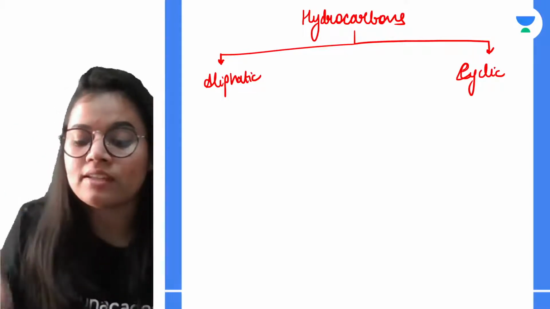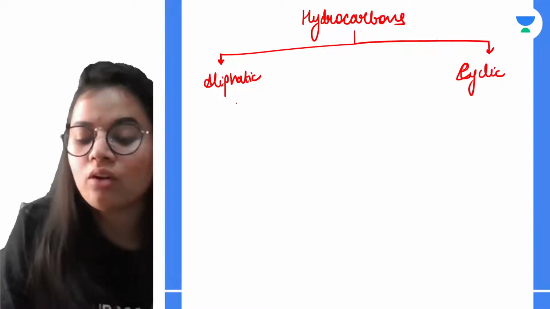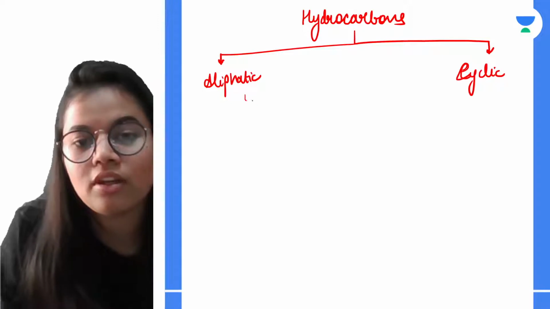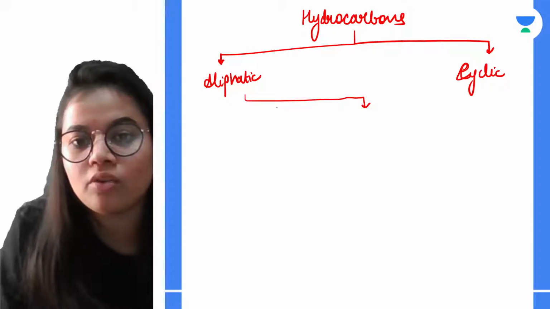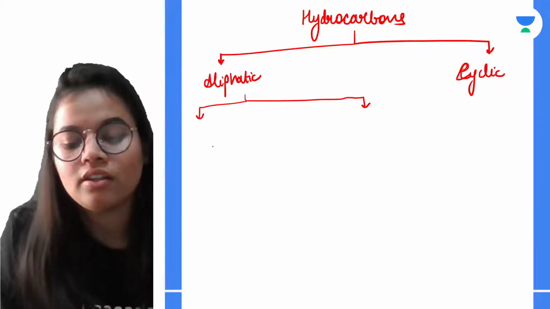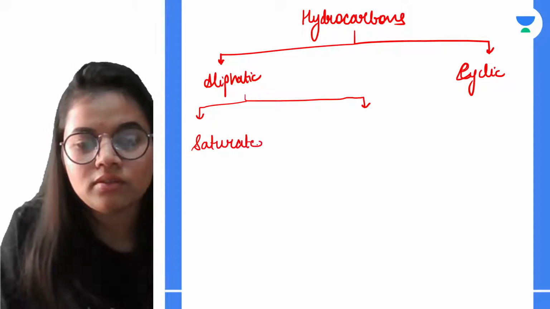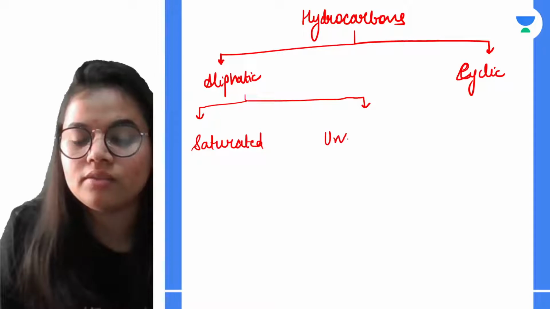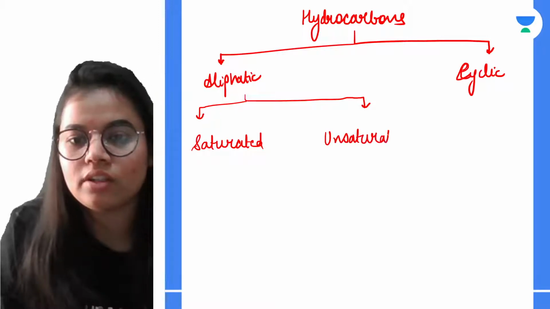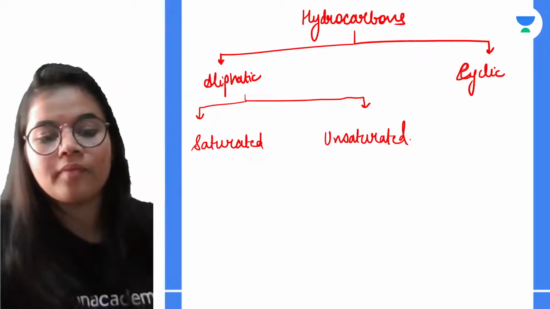Okay. Next, in the case of aliphatic, they are also known as open chain compounds. They are further subdivided into two categories. The one is saturated, and the other one is unsaturated. Okay.